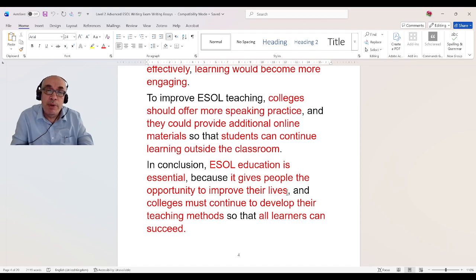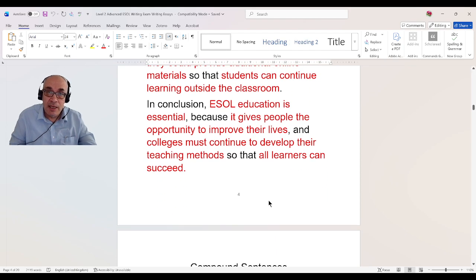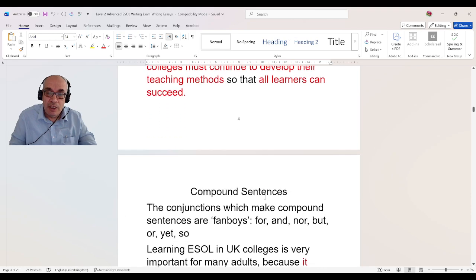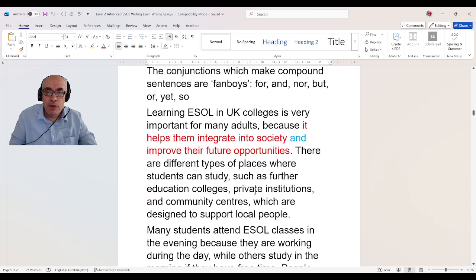So let's look at the compound sentences in the essay about learning ESOL in UK colleges. So if you look here, it helps them integrate into society and improve their future opportunities. So this is a compound sentence. A compound sentence, you have to use a sentence and another sentence. Of course, you can use and, but, or, so, yet, for. Or we call them FANBOYS.